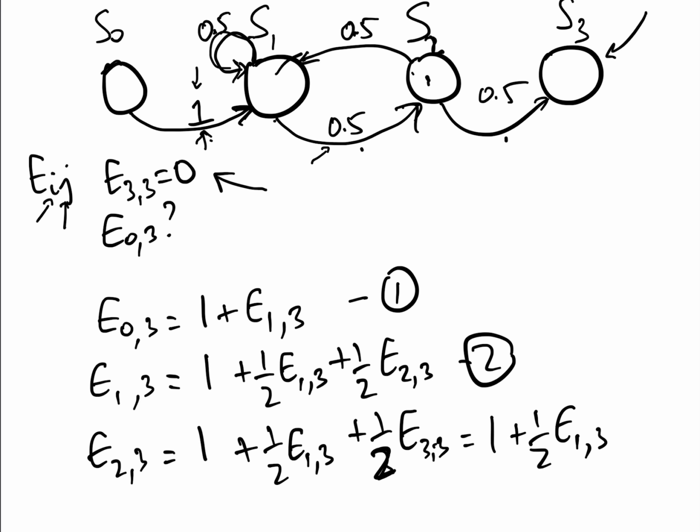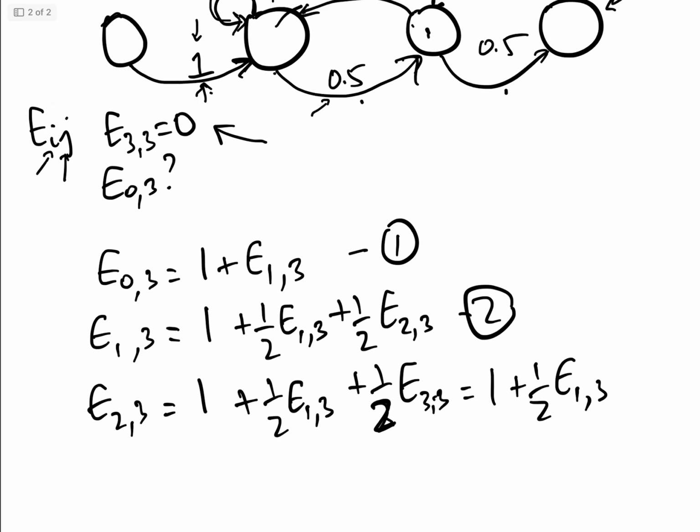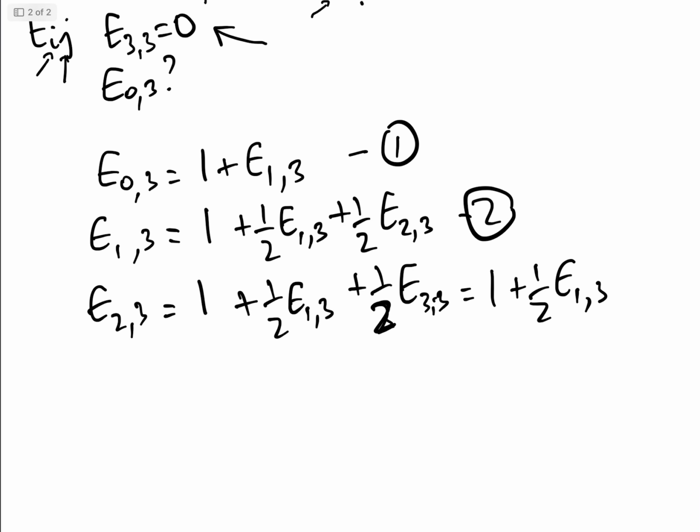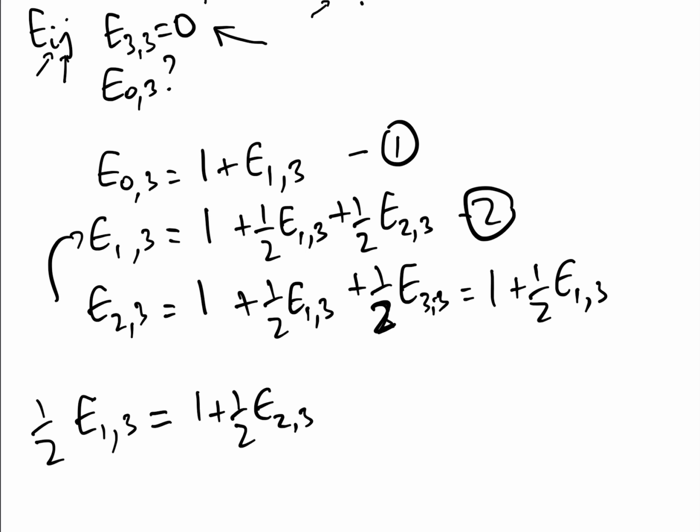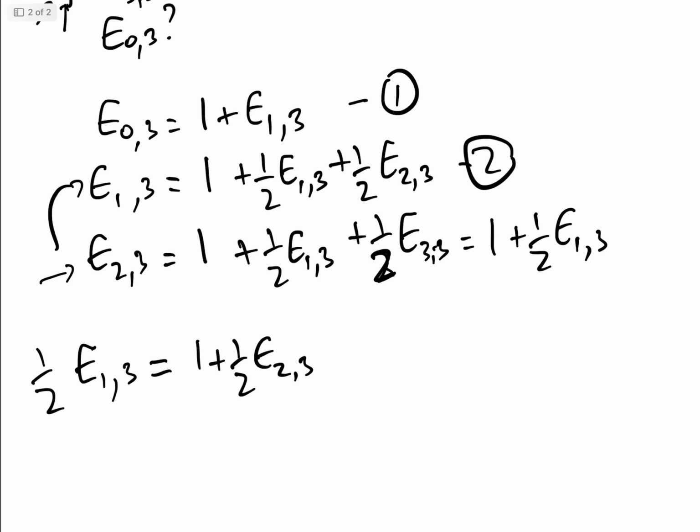Now, all we have to do here is look at our equations and solve for E03. So, looking at 2 here, we have E13 equal to 1 add a half E13, add a half E23. And all we have to do now is put E23 in here.